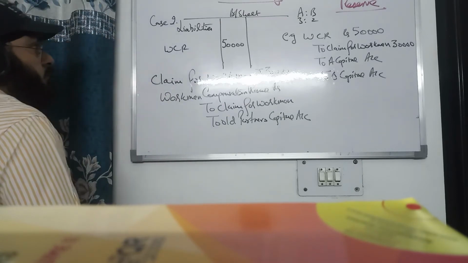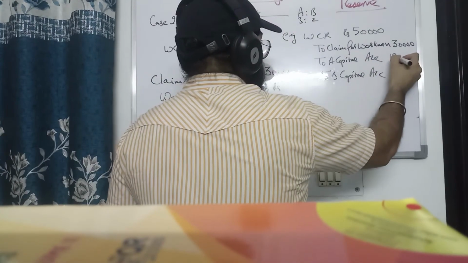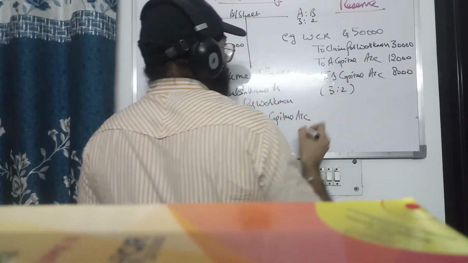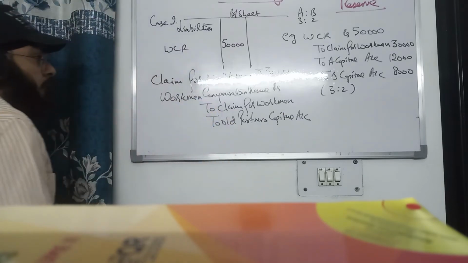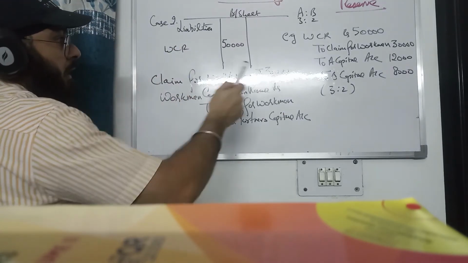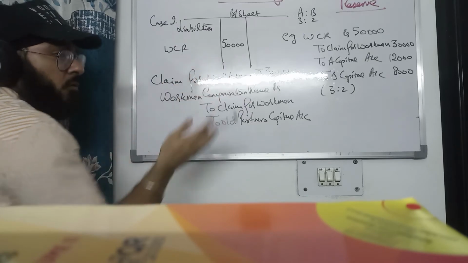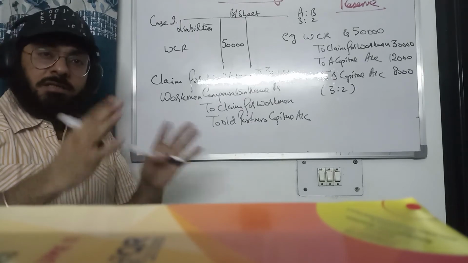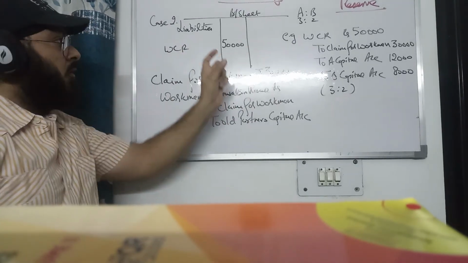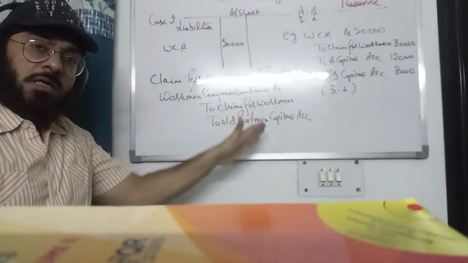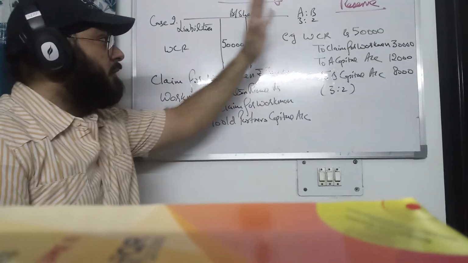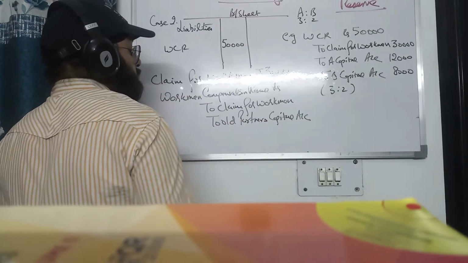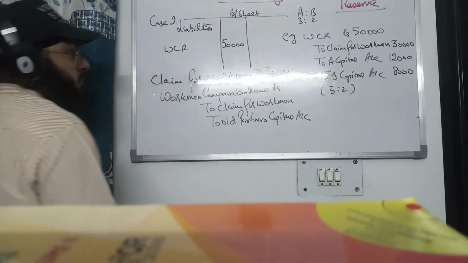Then 12,000 and 8,000, in 3:2. Right? From the 50,000 reserve which the old firm has created, 30,000 claim has been utilized, meaning for any reason we have paid the 30,000 claim. Now only 20,000 is left in the reserve. That 20,000 belongs to the old partners in their old profit sharing ratio. So 20,000 will be divided in the ratio 3:2, that is 12,000 and 8,000. Alright.